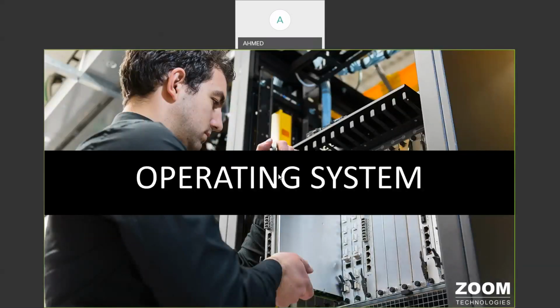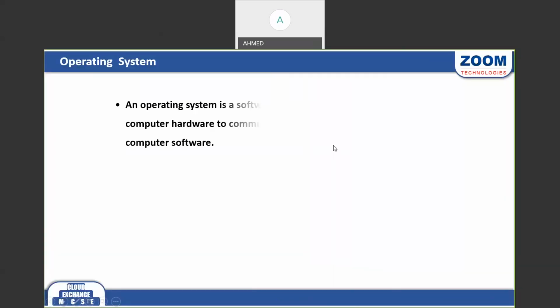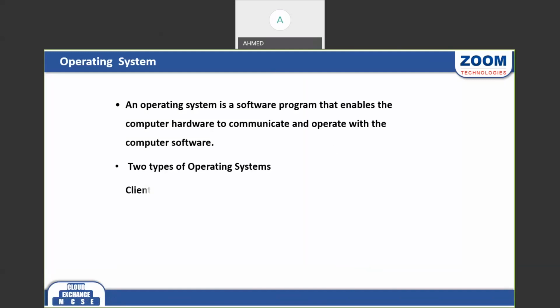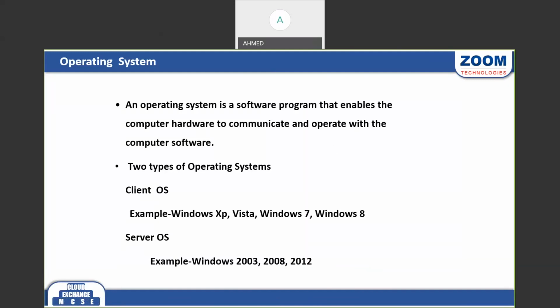Yes, because if you want to run a client machine, if you want to run a server, maybe you want to run your desktop, maybe your laptop, maybe any electronic gadget, we compulsorily require an operating system. So actually what is an operating system? You can say an operating system is the interface between user and hardware. It is a software program that enables the computer hardware to communicate and operate with the computer software.